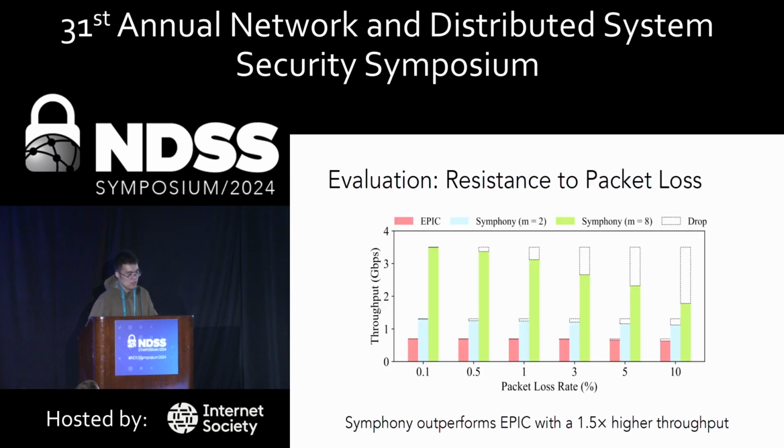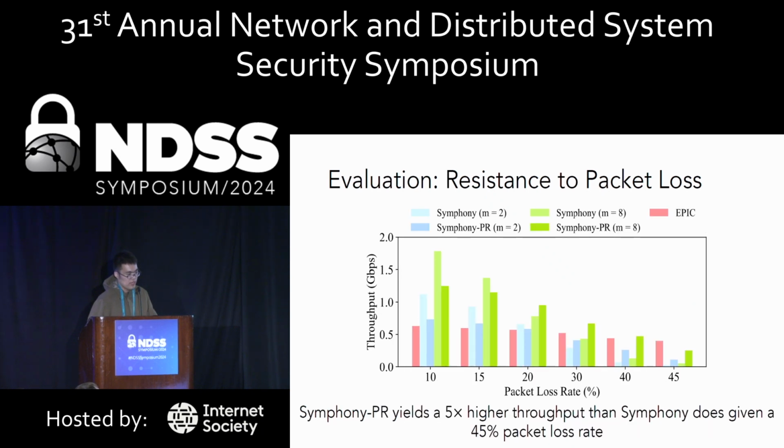For the packet loss, although Symphony is more affected by the packet loss than Epic, and the impact increases with the group size, it still outperforms Epic with at least 1.5 times higher throughput. And when the packet loss rate is relatively high, Symphony PR with packet reaggregation performs better. The figure shows that the packet loss has a lower impact on Symphony PR. It yields a 5 times higher throughput than Symphony does, given a 45% packet loss rate.